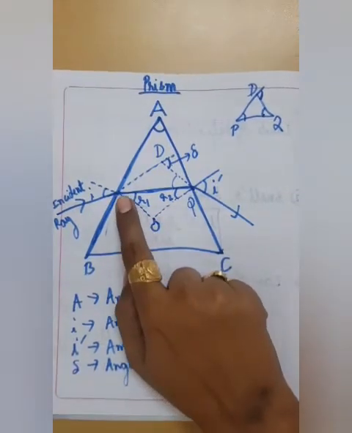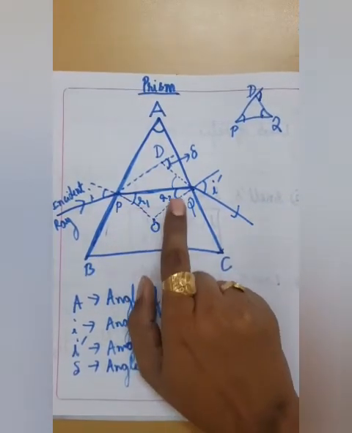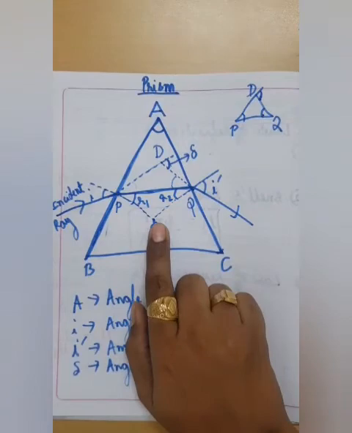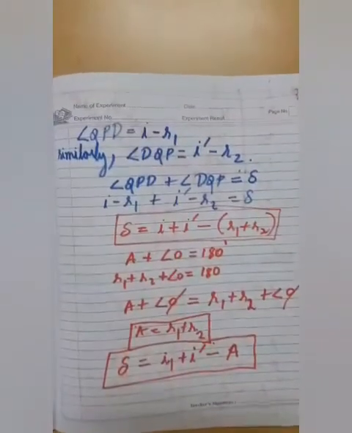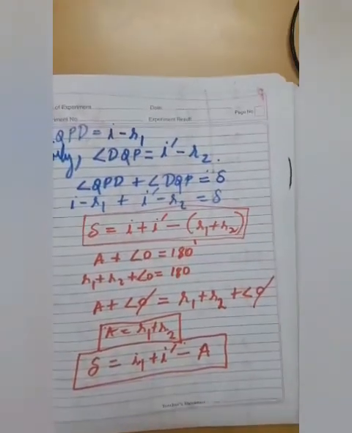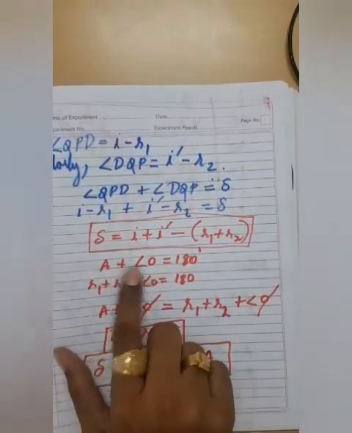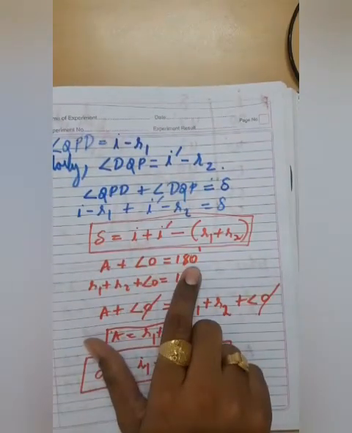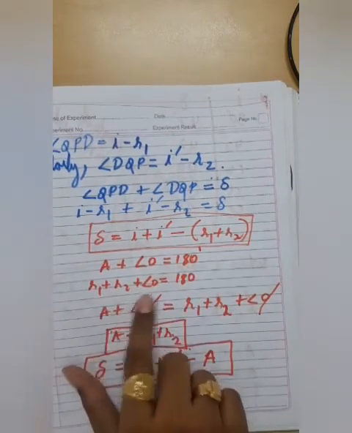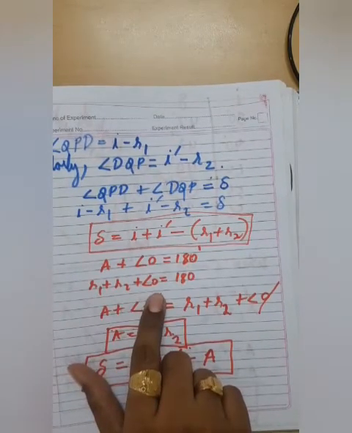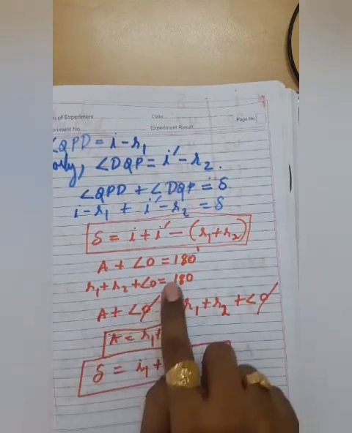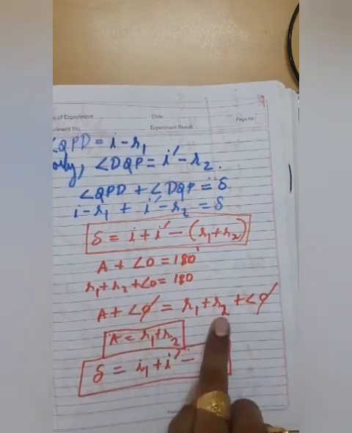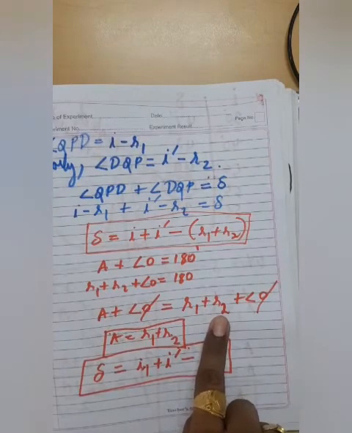Also, as per this triangle, R1 plus R2 plus angle O would give us 180 degrees. Okay, so I have written both the equations over here very clearly, that on adding the opposite angles of the quadrilateral we are getting 180 degrees, and also the sum of angles of the triangle would give us 180 degrees.